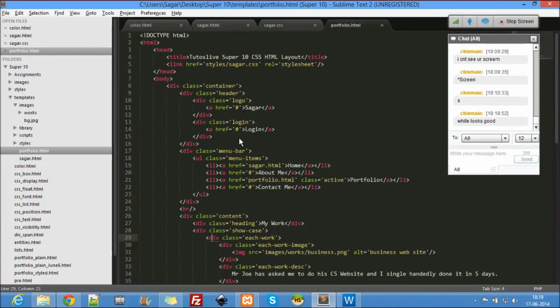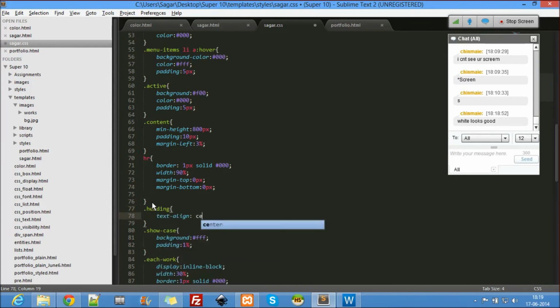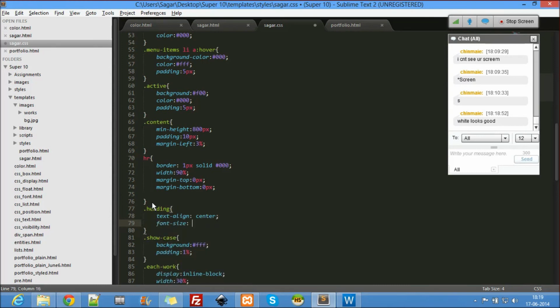Now let me just copy paste. So where should I start? And for heading, let's do the heading too. For the heading, text align center, font size. You can use font family too. I have showed you, right, from Google Fonts. Download from Google Fonts and use different fonts, whatever you like. I want to see this assignment from you guys.